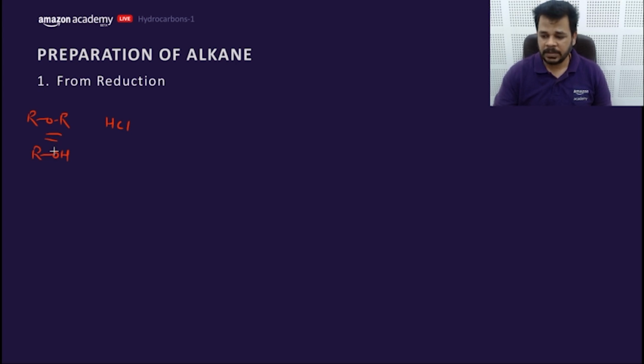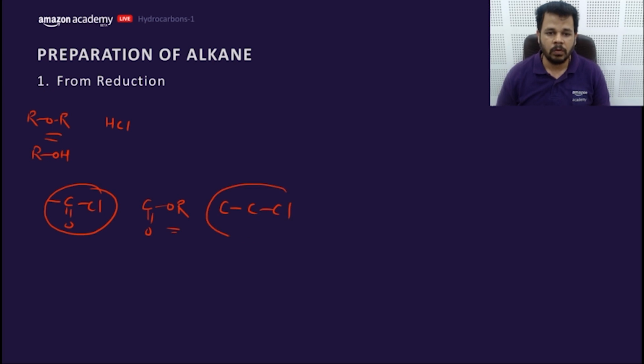In terms of base, we have many base sensitive groups. Like you cannot use RCOCl, otherwise it will go for SNAE. We cannot use RCOR in the reagent, it will go for SNAE. We cannot use alkyl chloride, it will go for E2 elimination. We cannot use this quaternary ammonium, it will go for elimination. Getting my point?